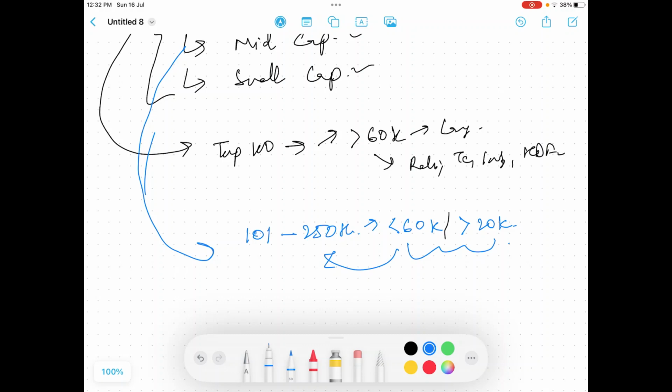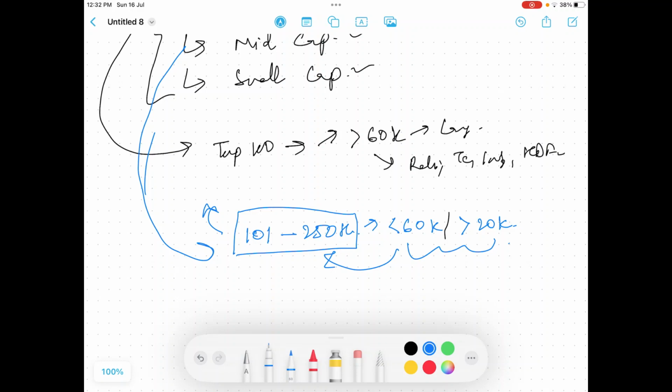So large cap is more than 60k, and mid caps is between 20k and 60k. So this is the range defined, or in a way you can see that the companies starting from 101 to 250. So don't worry, I'll show you how to figure out this list, right?